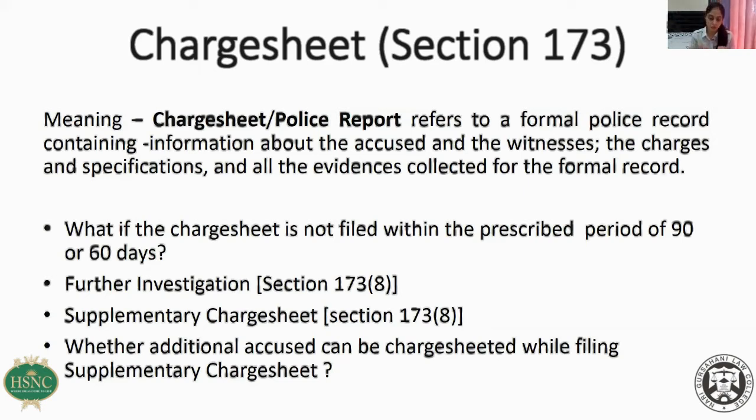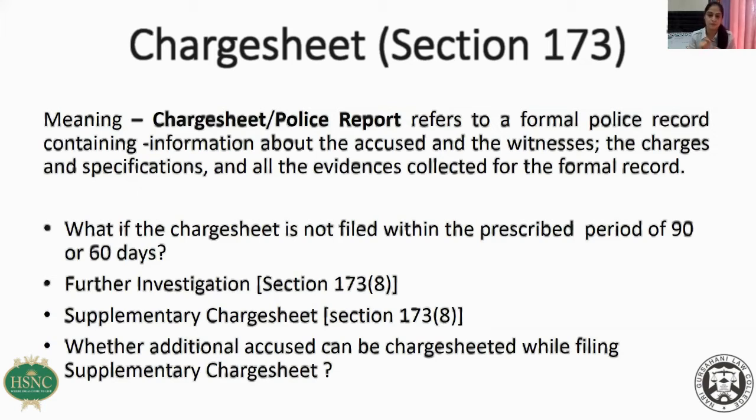If the offense which is committed is say of forgery, 467, 468, or say 471, in such a scenario, the police will investigate the matter. What they will do, they will have the forged document. They will collect the specimen signature of the accused. They will send it for handwriting expert's opinion. So in such a scenario, the charge sheet will also contain expert opinion, that is the opinion of the handwriting expert.